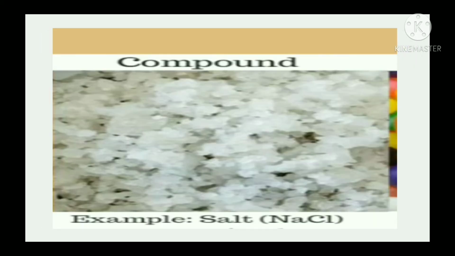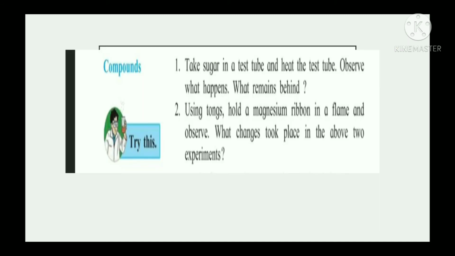Next topic is compounds. Very important topic. Example, salt. Salt means common salt, what we eat. Its formula is sodium chloride, NaCl. See the compounds, what questions I asked. Take sugar in a test tube and heat the test tube.